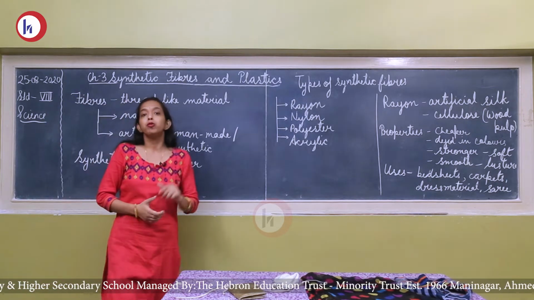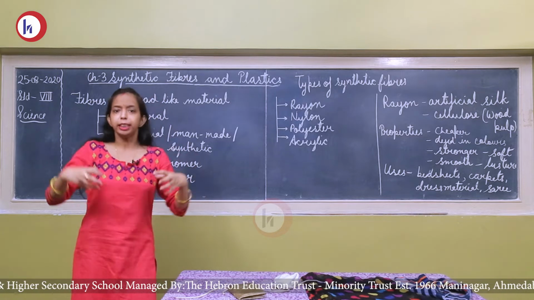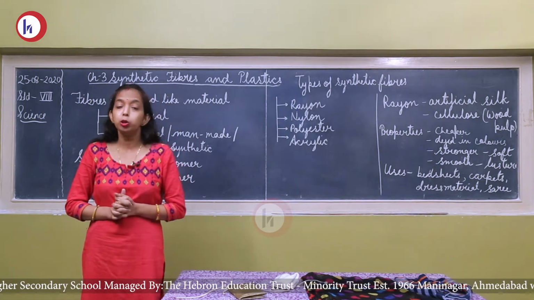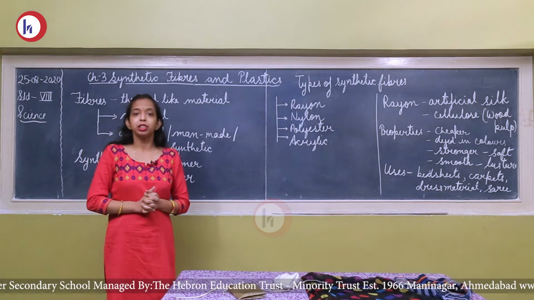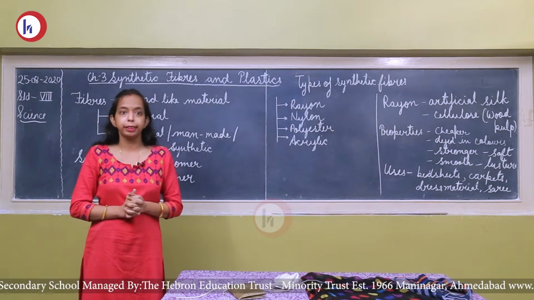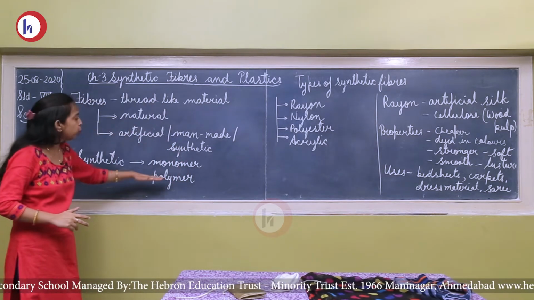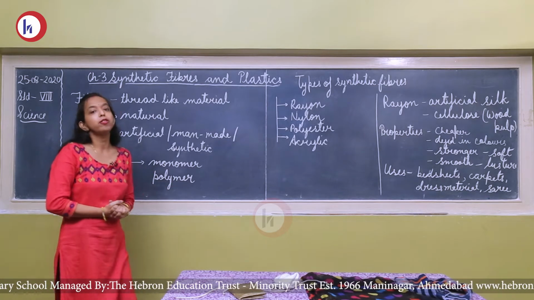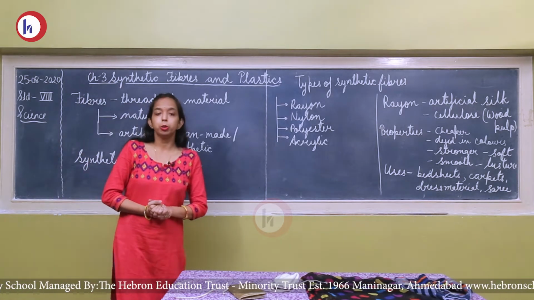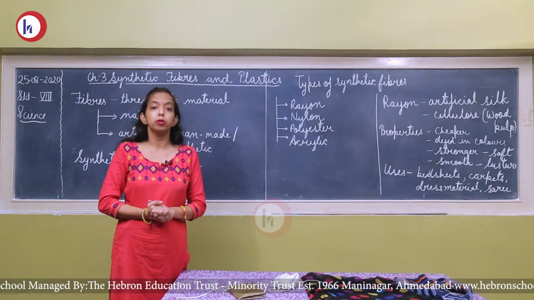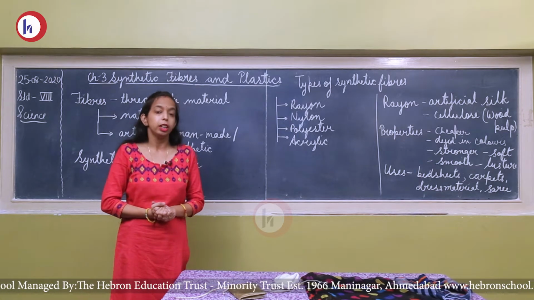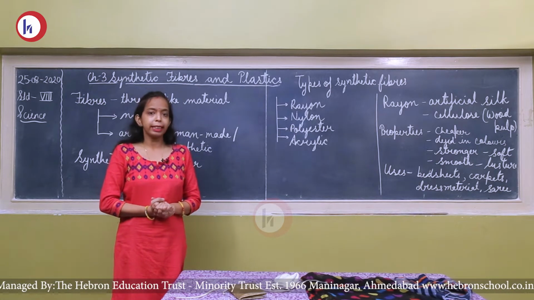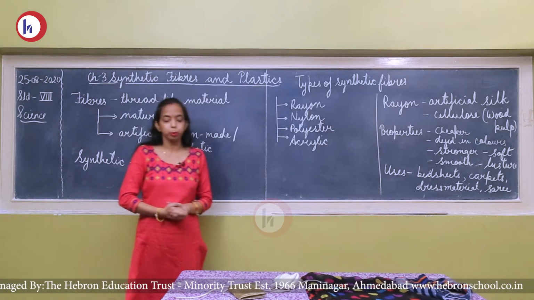So when different types of single, smaller units unite together to form a chain, this chain of larger units is known as polymer. Poly means many. So in the synthetic fiber, many smaller units unite together to form a larger unit. This larger unit is known as a polymer. So synthetic fiber is a polymer.